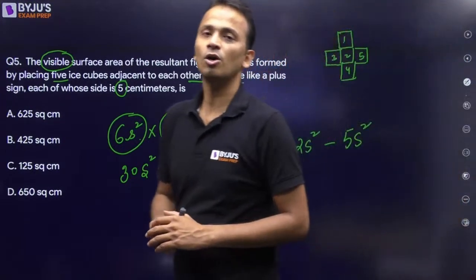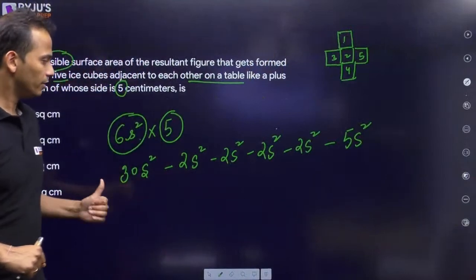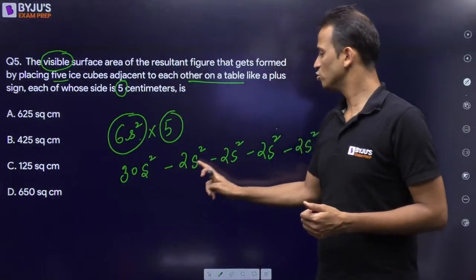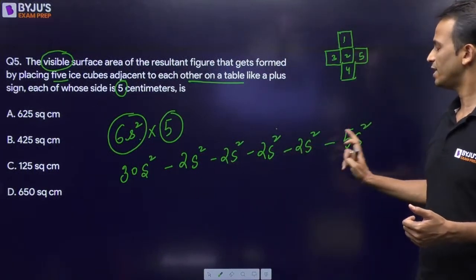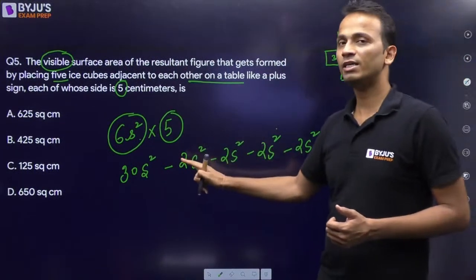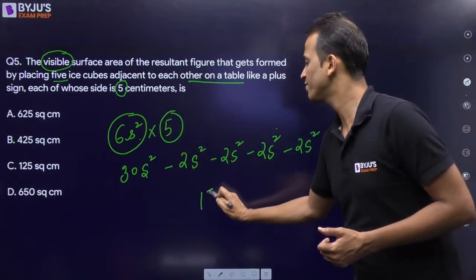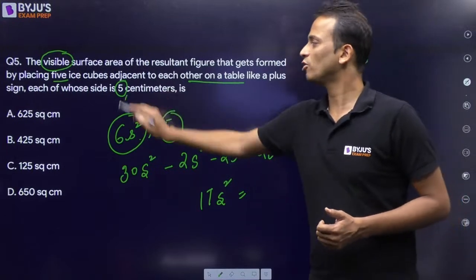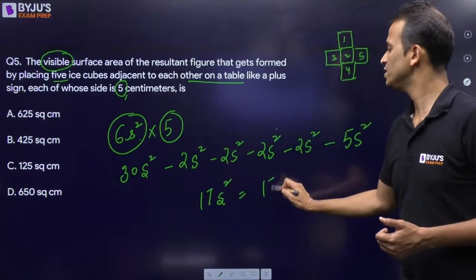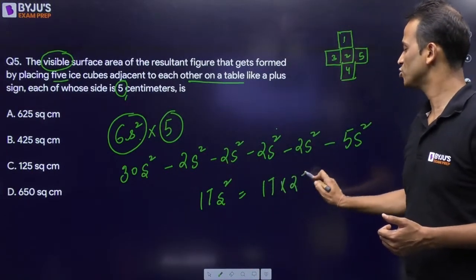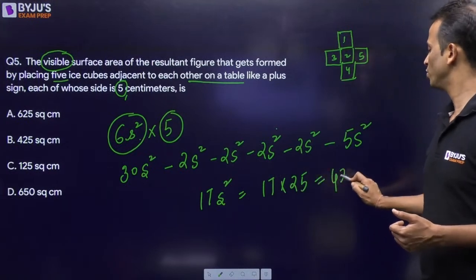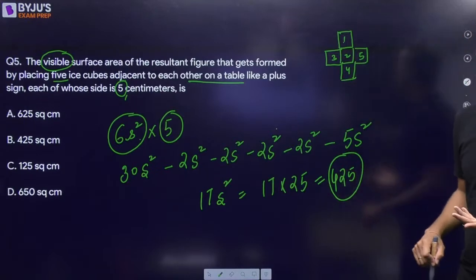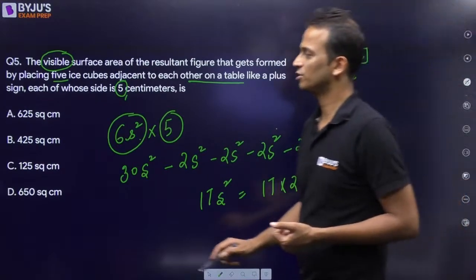Clear? Now you can do the calculation. Out of 30, I'm removing 2, 4, 6, 8 and 5, that is 13. So 30 minus 13 is 17s square. The value of s is given as 5, so 17 into 5 square, that is 25. The final answer will be 425. So 425 should be the final answer for this question.